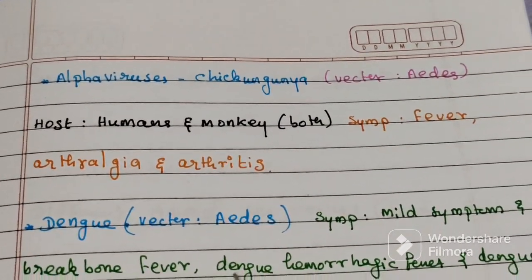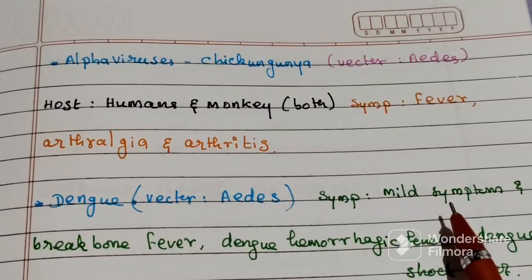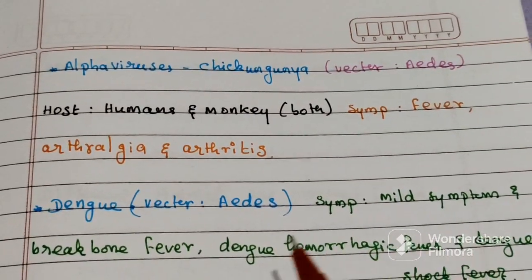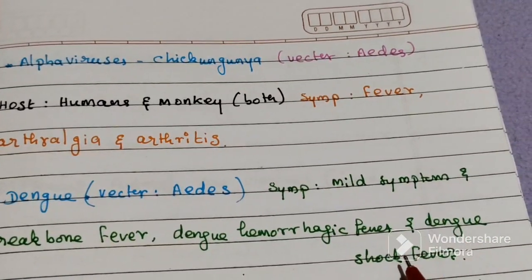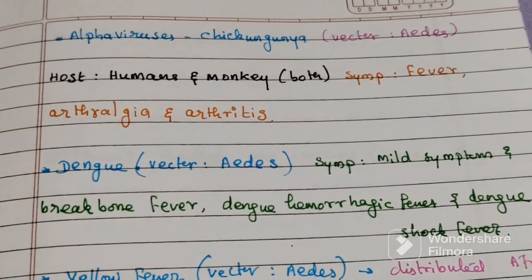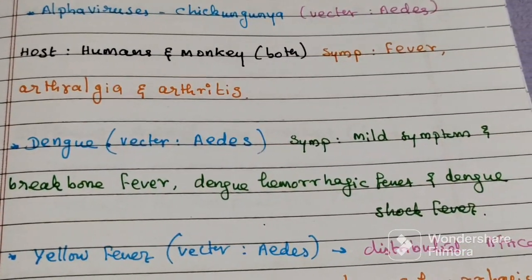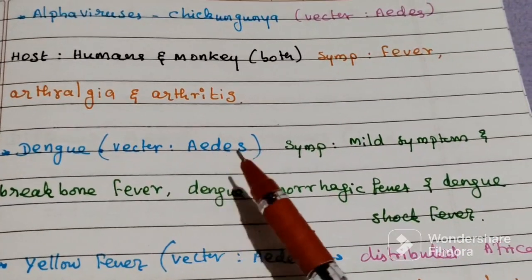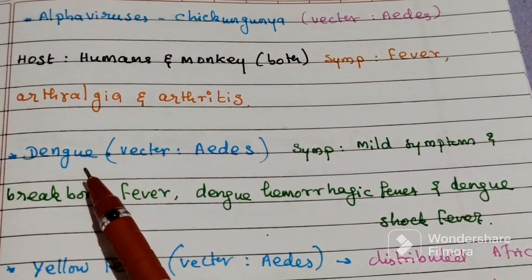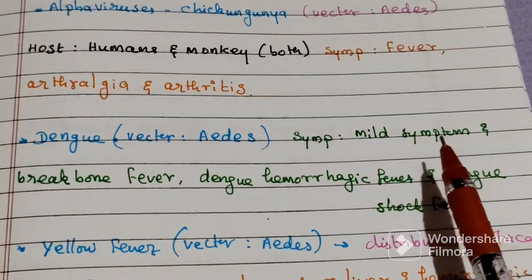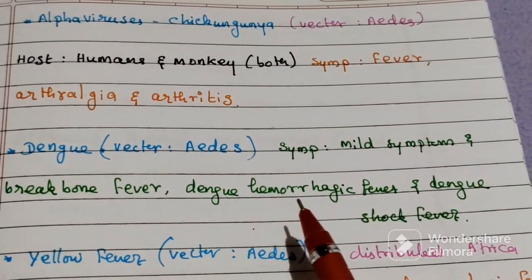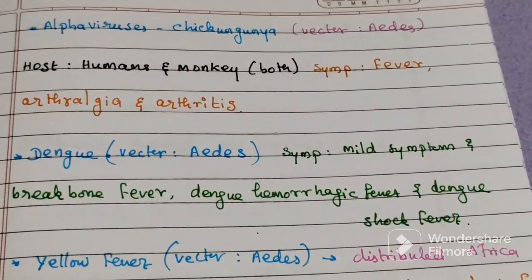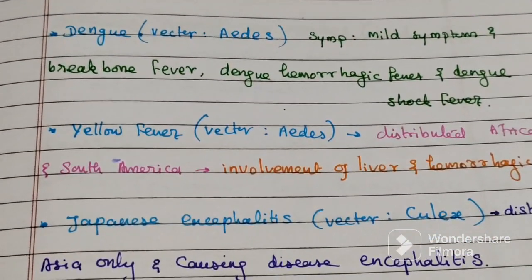Then dengue is also transmitted by the Aedes mosquito. The symptoms are mild symptoms and breakbone fever, dengue hemorrhagic fever, and then dengue shock syndrome.